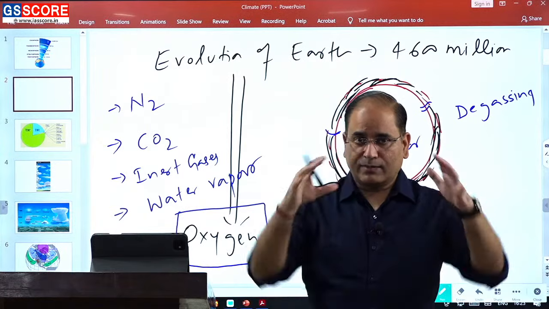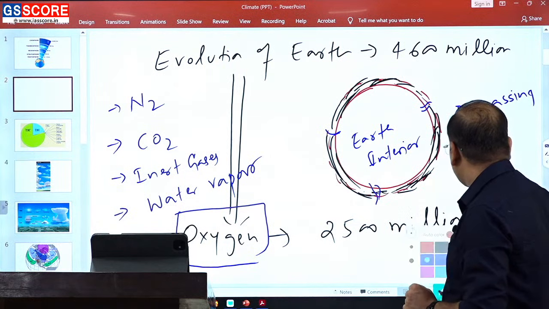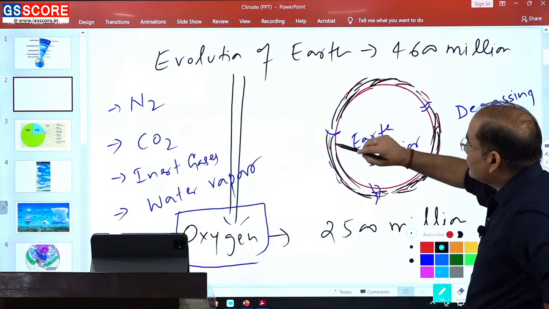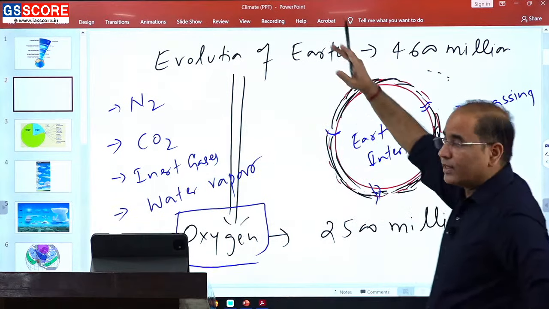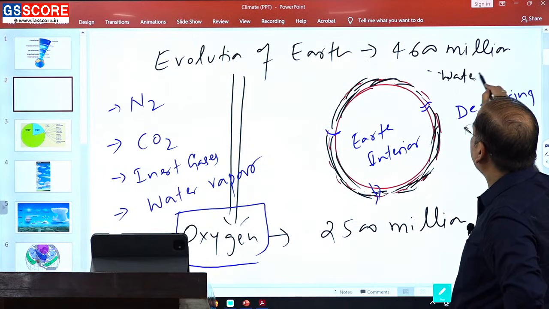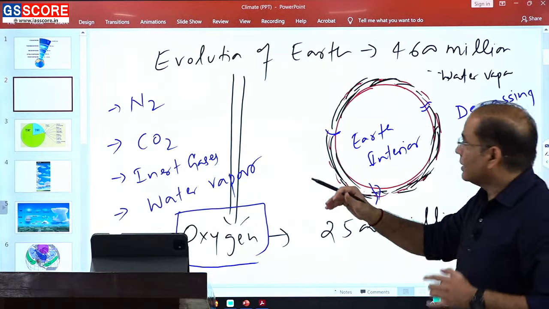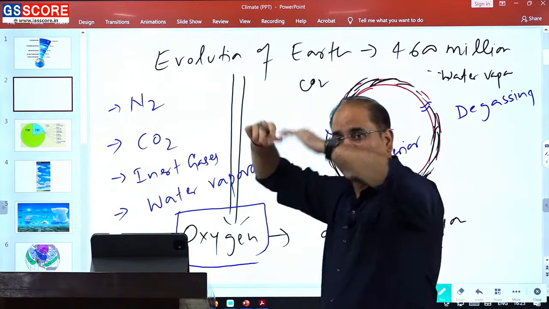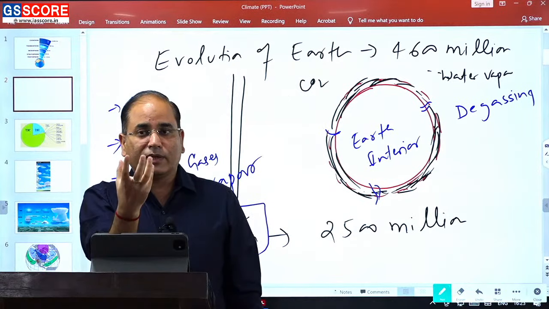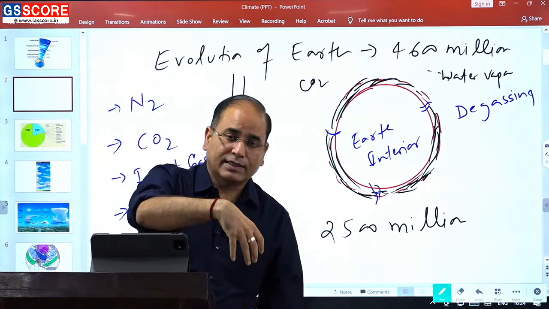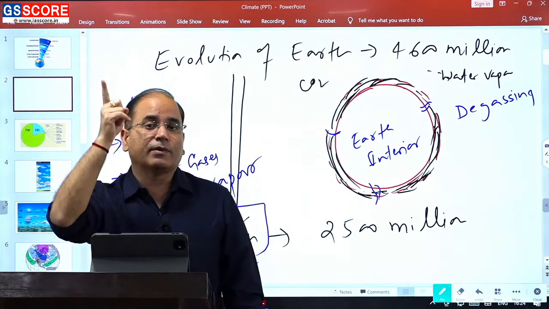So in our atmosphere, oxygen has not been added from the above, because for it to be added from above, what would have to happen? This is the surface, and from the surface water vapor is being released. Here water vapor is taken and then broken into hydrogen and oxygen. Similarly, carbon dioxide is taken and broken. Once the carbon dioxide and water vapor are broken, oxygen will be released and that oxygen comes downward. That is not the case. So oxygen has not been added from the above.